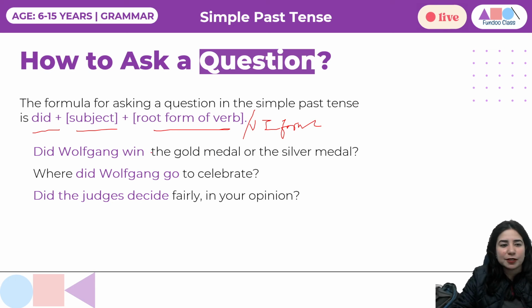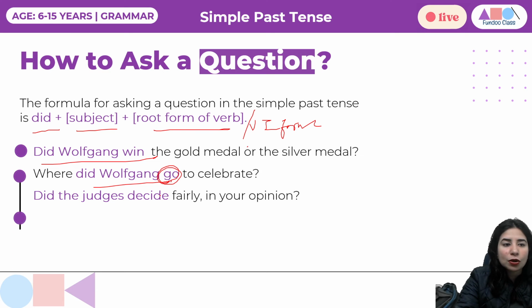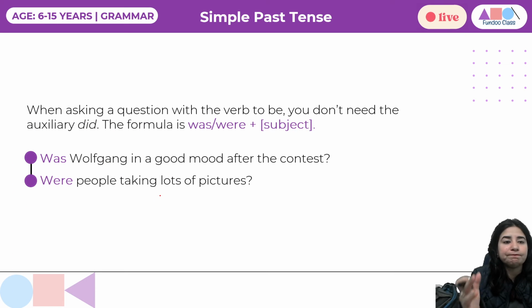Let's see some examples. Did Wolfgang win? Where did Wolfgang go? Please don't make this mistake. It's a very commonly seen mistake. With did, whenever we are framing the sentence, please use verb first form. This is the mistake that we are not going to make, right? Did the judges decide fairly in your opinion? So these are a few examples which can help you understand how we frame a question when we talk about simple past tense, right?